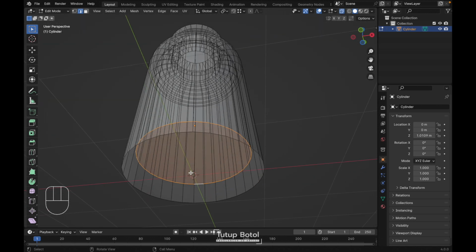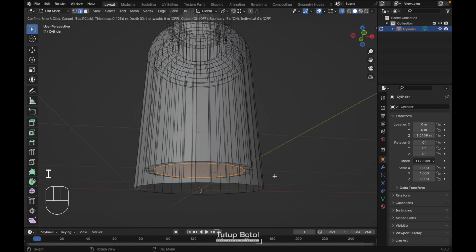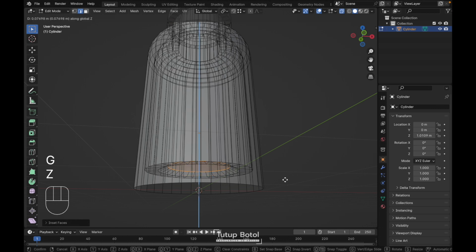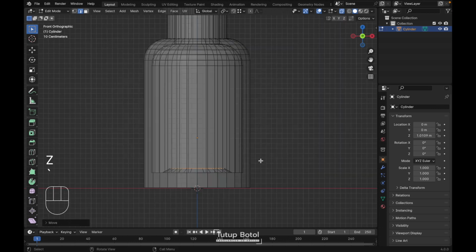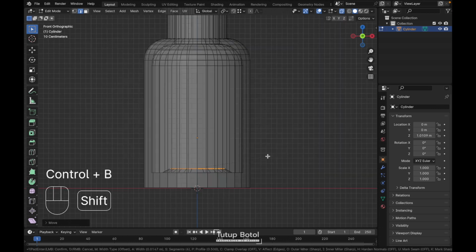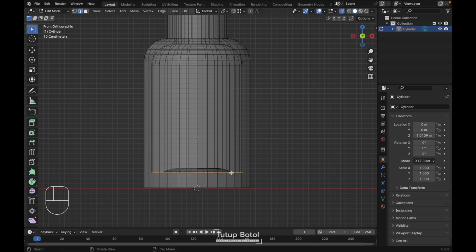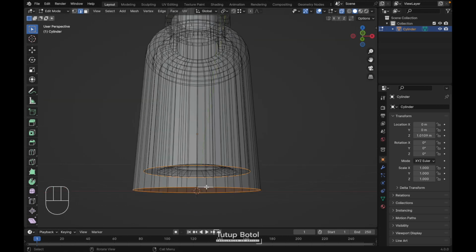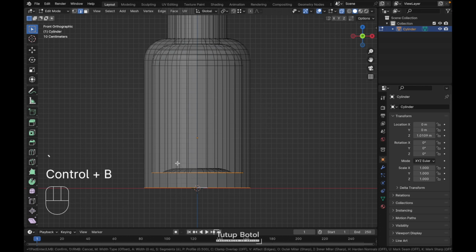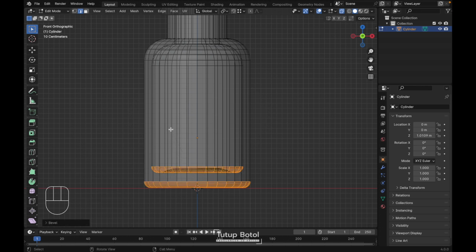Select this edge at the bottom, press I to inset, inset like this. Press I again to inset. Like this, press G Z, move it up like this to the front view. Press Ctrl B, bevel it like this, and select this edge and this edge. Ctrl B, bevel it like this.